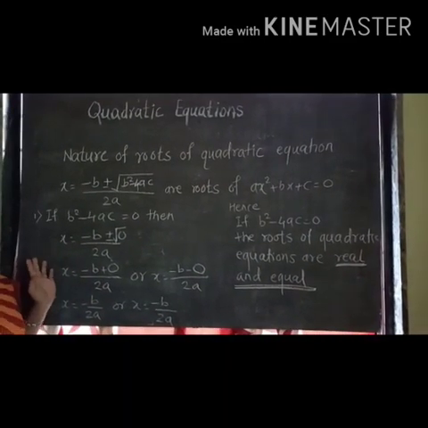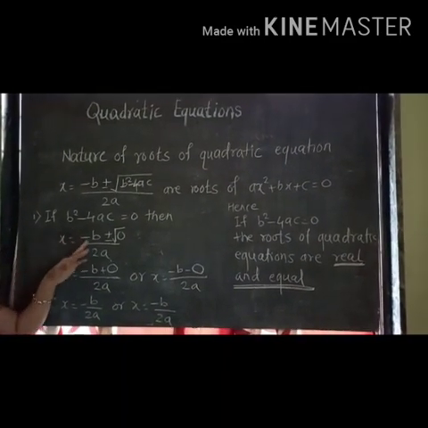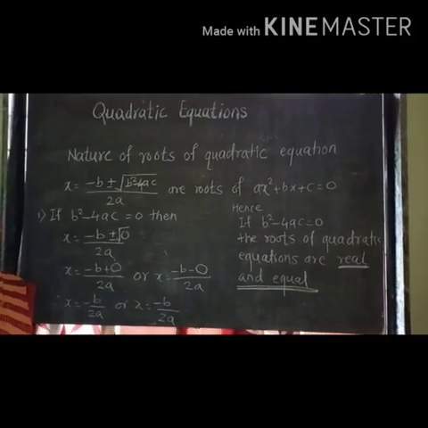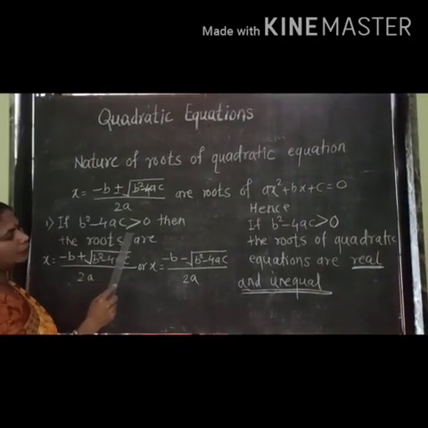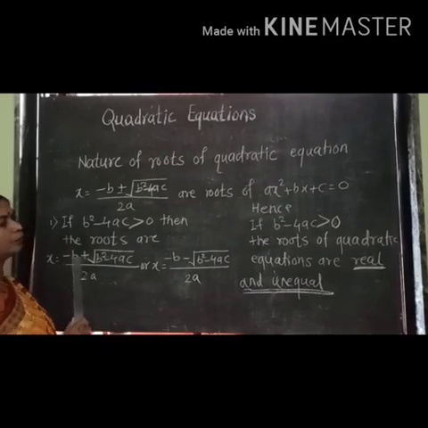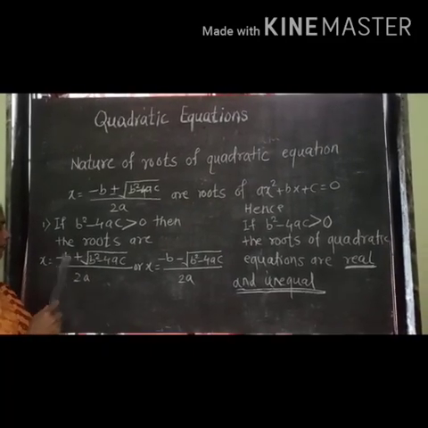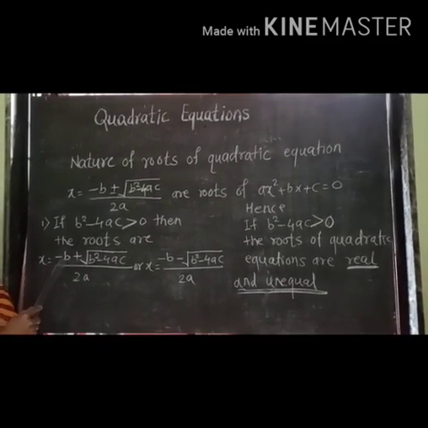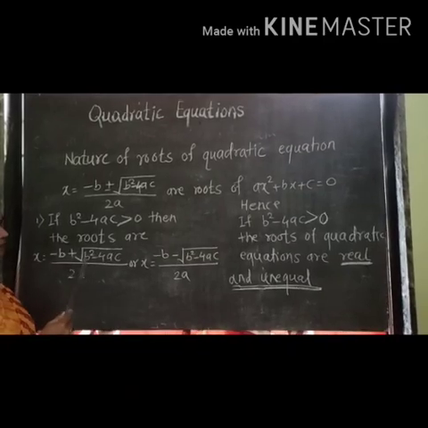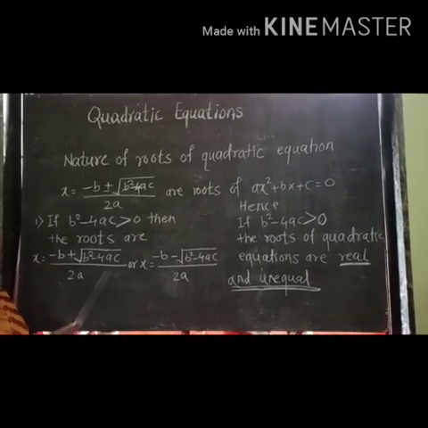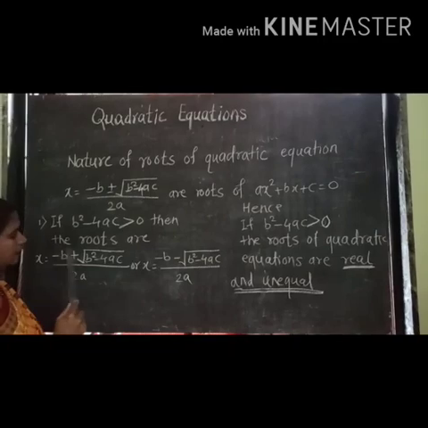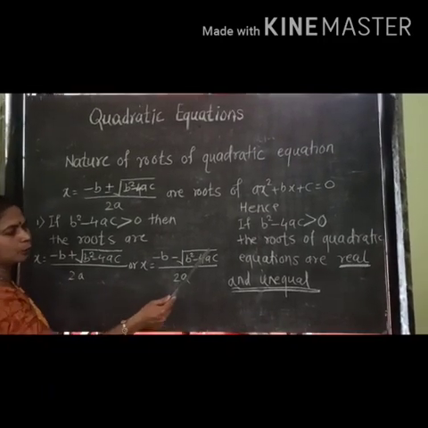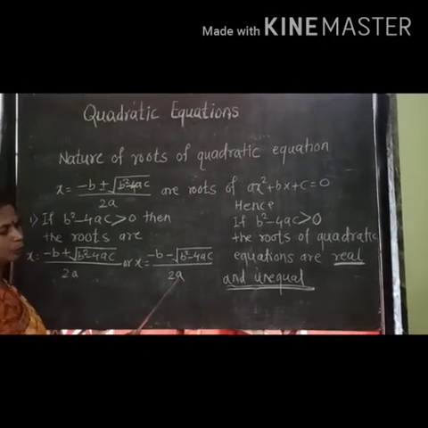So, let's see when b square minus 4ac is greater than 0. When b square minus 4ac is greater than 0, then the roots are x is equal to minus b plus square root of b square minus 4ac upon 2a or x is equal to minus b minus square root of b square minus 4ac upon 2a.